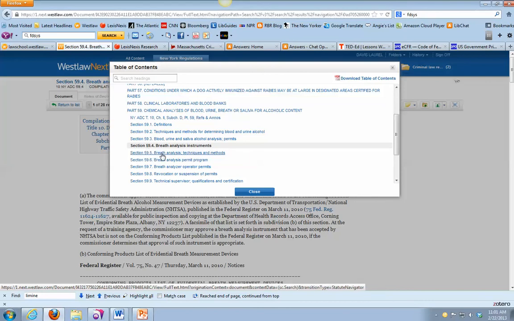The techniques that are supposed to be used. The permits for the instrumentation that are being used, the operator permit. Someone has to have proper training before they're authorized. So again, as a defense attorney, this is something you would want to look at. Was the instrumentation handled in the way that's appropriate? Was it certified as being in good condition? Was the officer that was operating the breathalyzer properly trained?